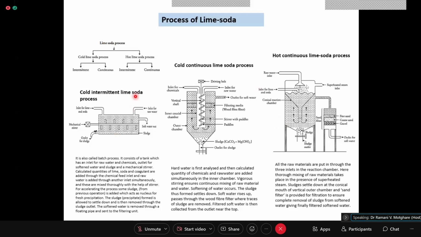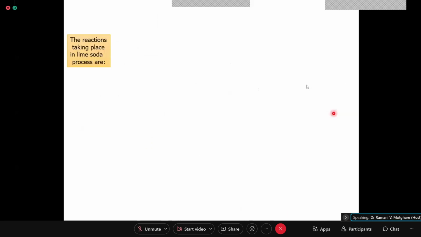Now in cold lime soda process, the residual hardness is 30 to 50 ppm, whereas in hot lime soda process, the residual hardness is 17 to 34 ppm. Okay, and the time required for cold lime soda process is 5 to 6 hours. In hot lime soda process, the sludge separates within 2 hours.